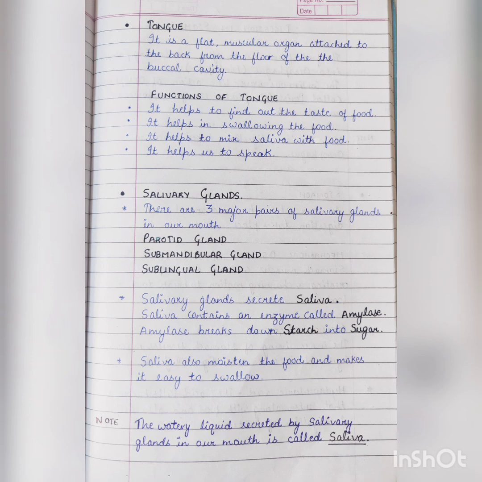The 3 major types of salivary glands present in our buccal cavity are parotid, submandibular and sublingual. You know the watery fluid present in our mouth, that is known as saliva, and saliva is secreted by salivary glands. Saliva contains an enzyme called salivary amylase which works on starch and breaks it down into a simpler form. Saliva also moistens our food, which makes it easy to swallow.